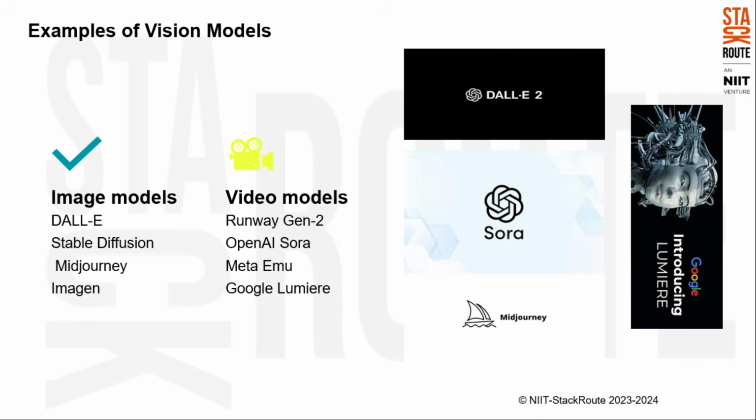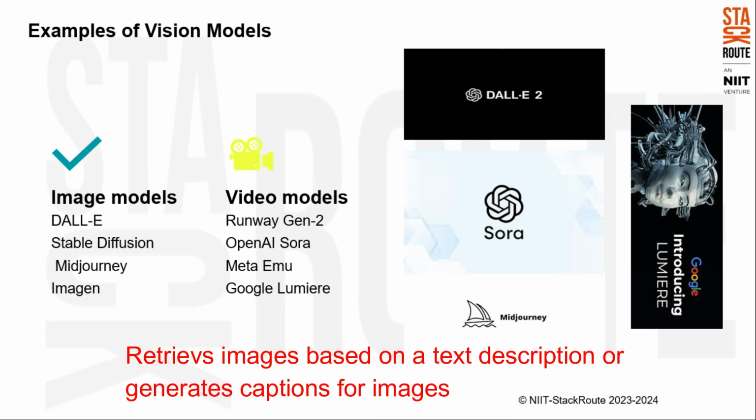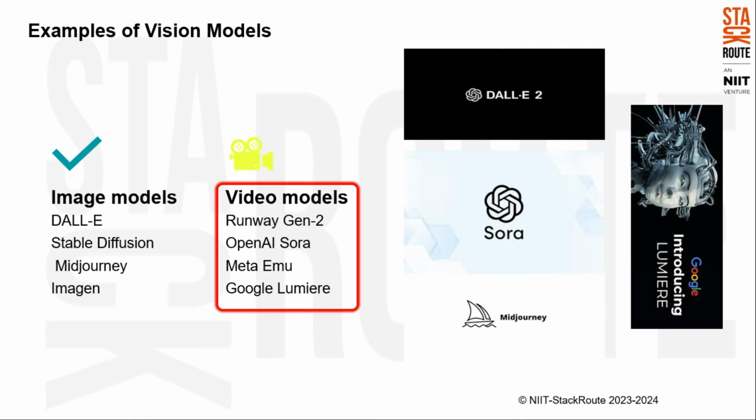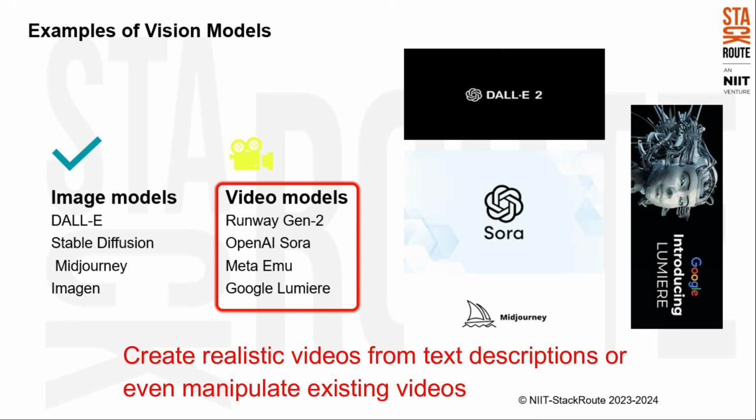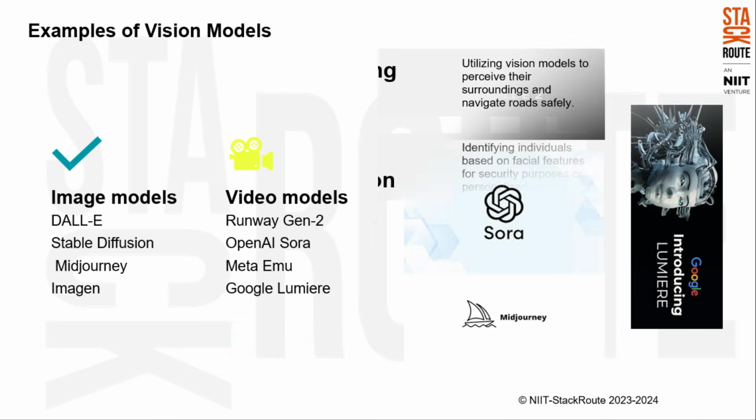CLIP by OpenAI: this model delves deeper, learning the relationship between text and images. It can be used for tasks like retrieving images based on a text description or generating captions for images. Video models Runway Gen-2, OpenAI Sora, Meta Emu, and Google Lumiere represent advancements in video generation. These models can create realistic videos from text descriptions or even manipulate existing videos.